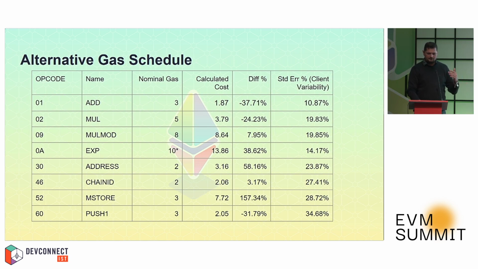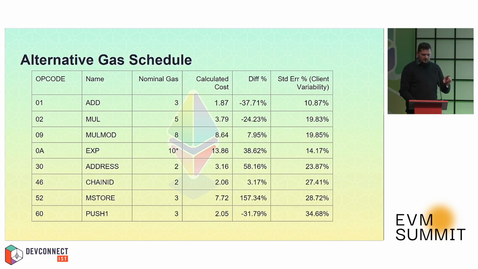The first opcode, which is ADD, has a nominal current gas cost of 3. We can see that all the implementations consistently executed at 2. The last column is the standard deviation of the results, which takes into account all the clients. So the client variability here is 10%, which is quite low. It means that most of the clients really execute ADD at 2.